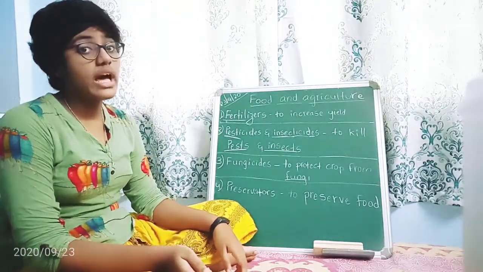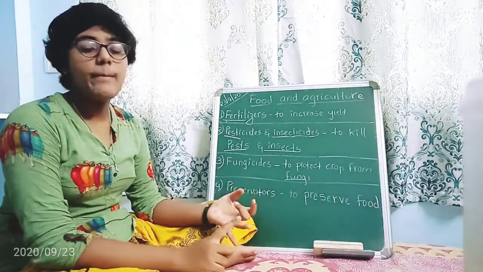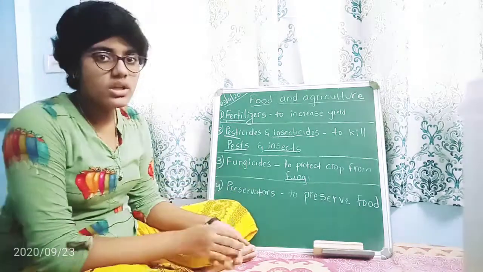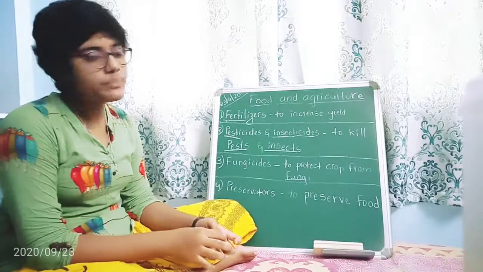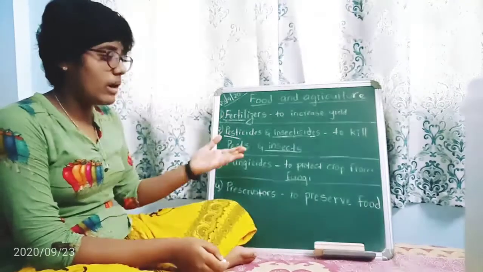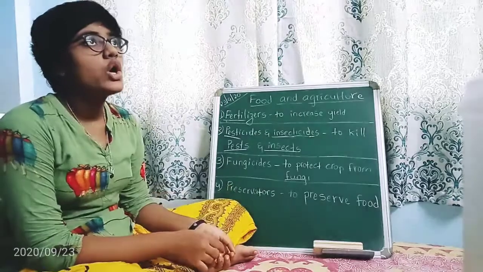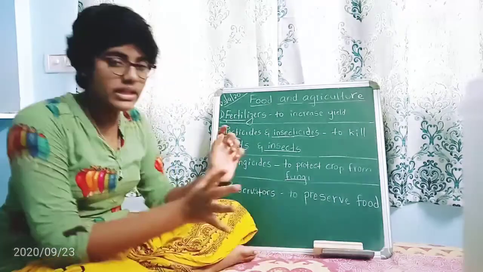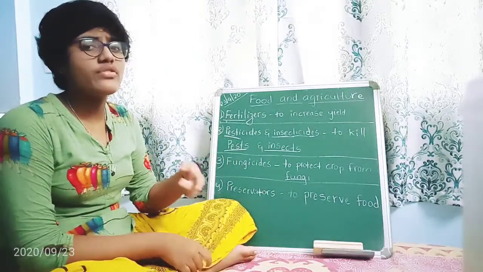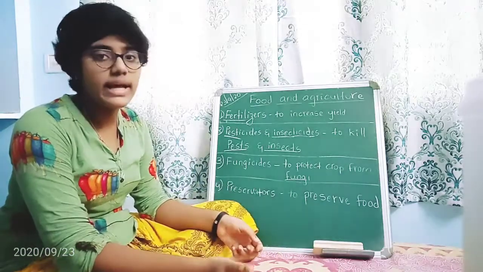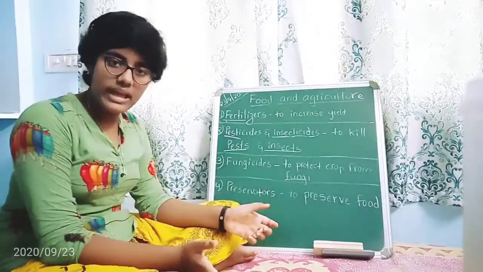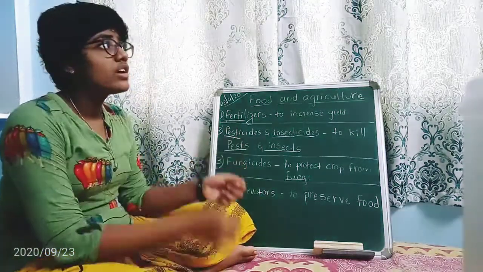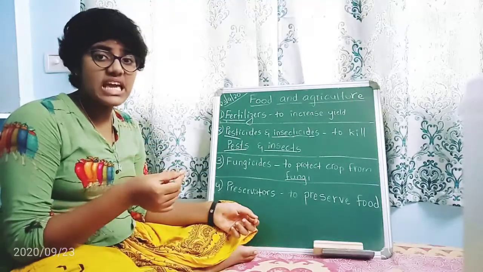You know, there are microbes like fungus, bacteria and virus. These we'll learn in biology. See how fungus is formed: when water is stagnant in a place, remaining for many days, a greenish, very sticky layer will form.